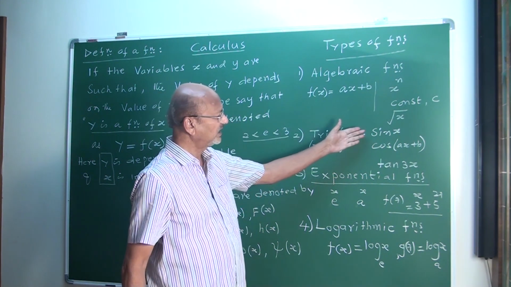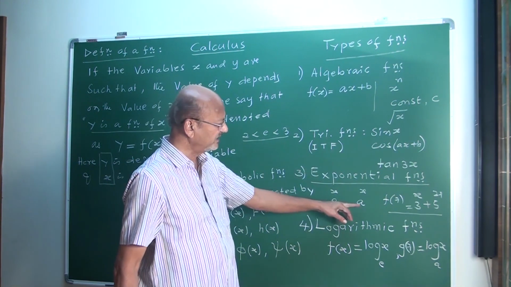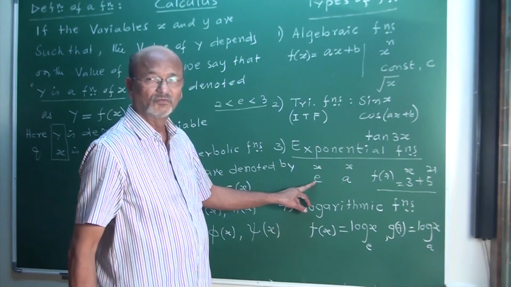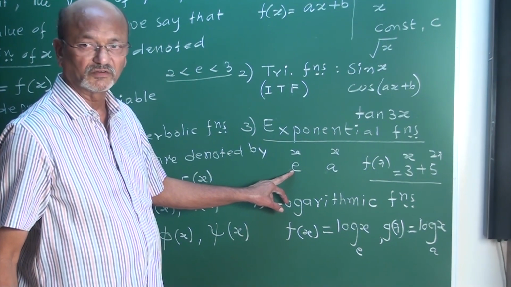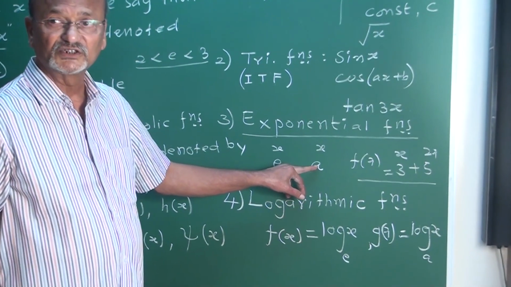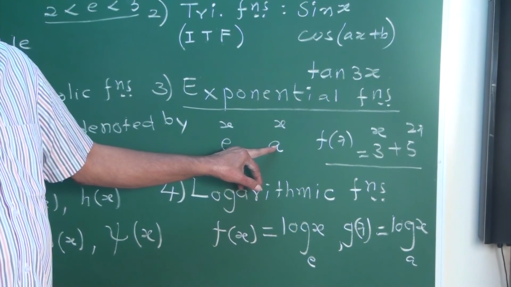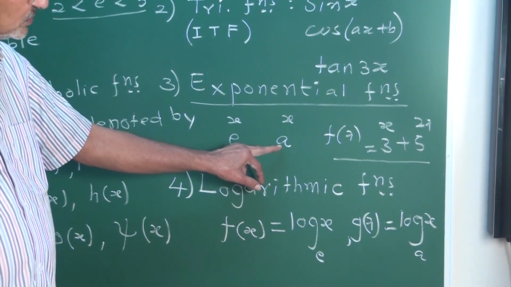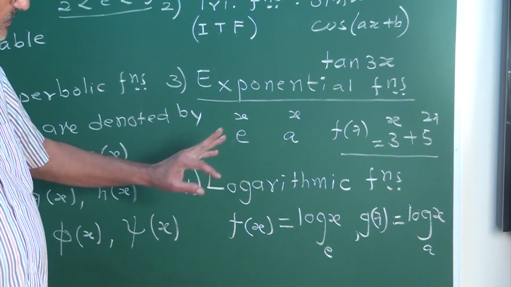Trigonometric functions having trigonometric ratios. Exponential functions, e and a as bases. What is e? It is a fixed constant that lies between 2 and 3, approximate value given. What is this a? Other than 0, other than 1. Why? 1 to the power anything is 1 itself, so a is other than 1. Yes, my friend. It is any constant, a fixed constant.